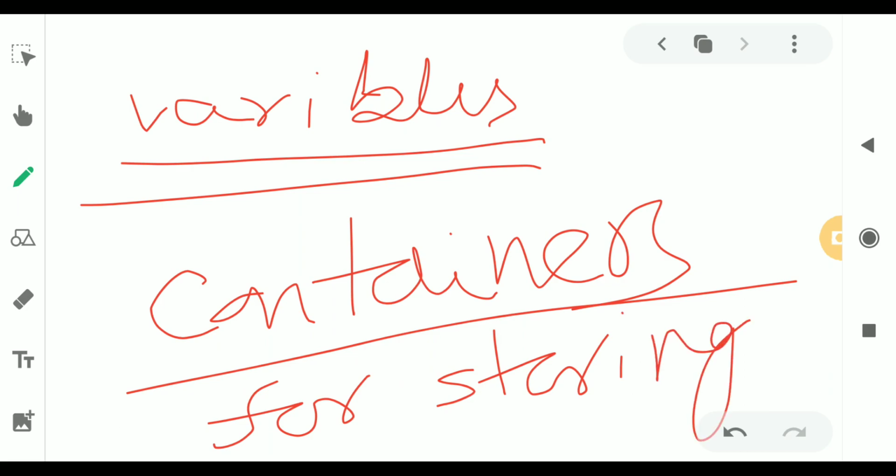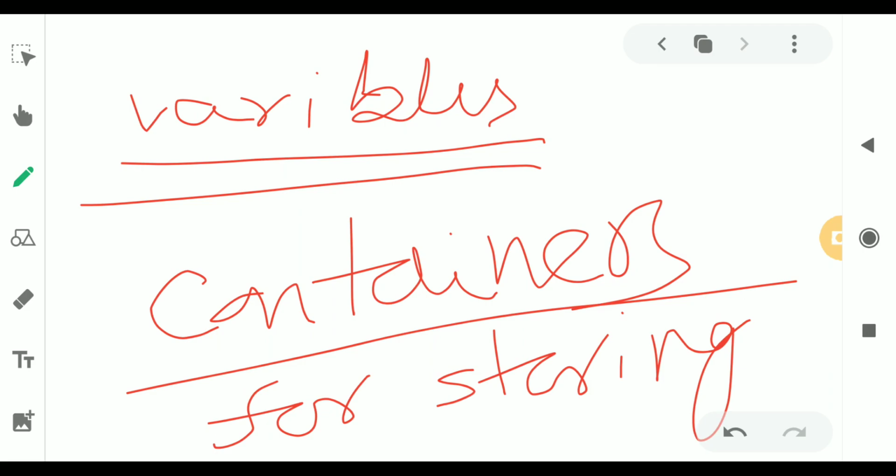Unlike other programming languages, Python has no command for declaring a variable. A variable is created the moment you first assign a value to it. Let's follow me, you will learn something, I am sure about it. Variables do not need to be declared with any particular type and can even change type after they have been set.